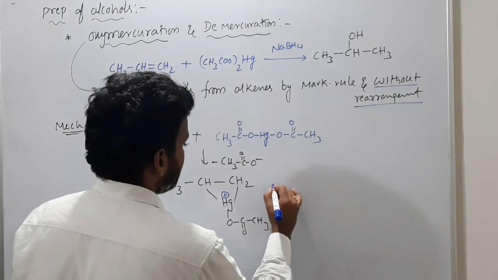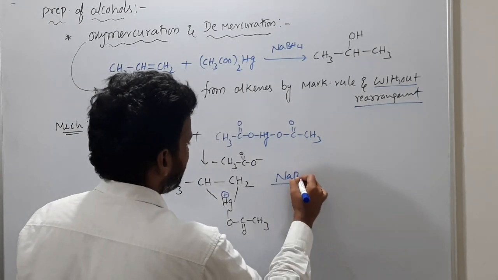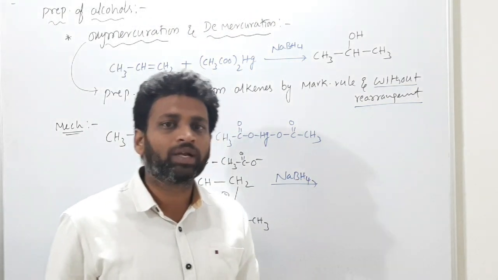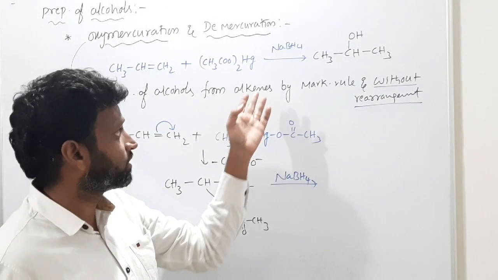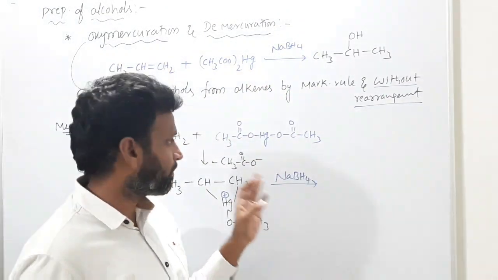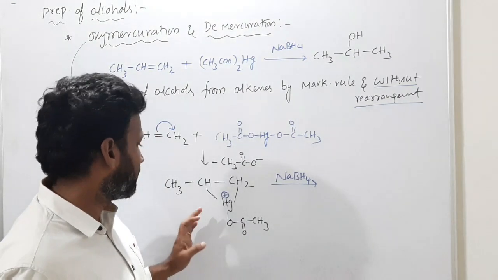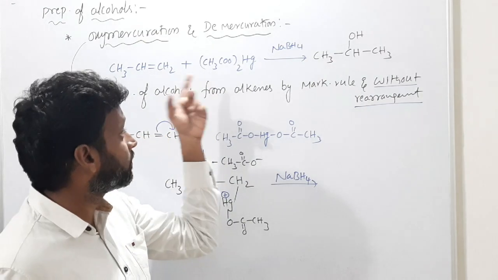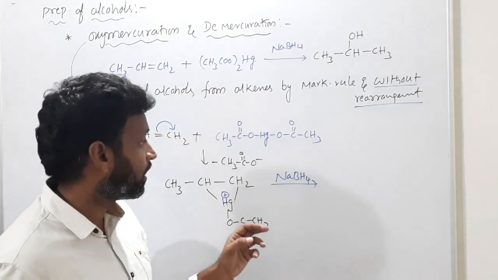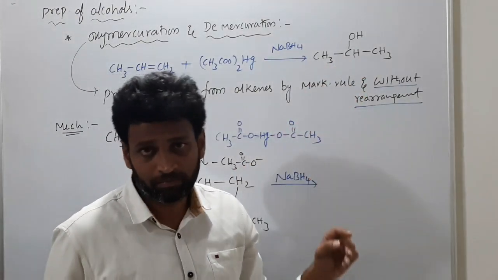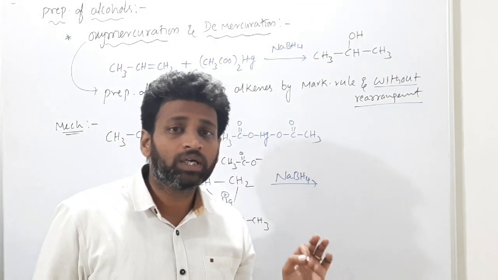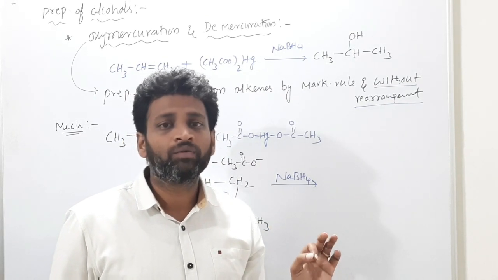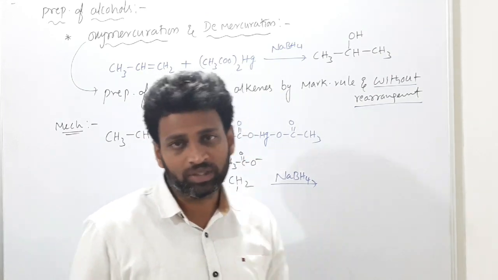After this, demercuration happens. Here I will write nothing, no need for all these mechanisms, because you don't have this reaction in NCERT. They certainly won't ask mechanisms like that, but simply what is the intermediate, what is the demercurating agent, what oxymercuration means, and how the product is forming. The product is forming without rearrangement, alcohol is prepared, by following what rule? Markovnikov rule. This is very important.